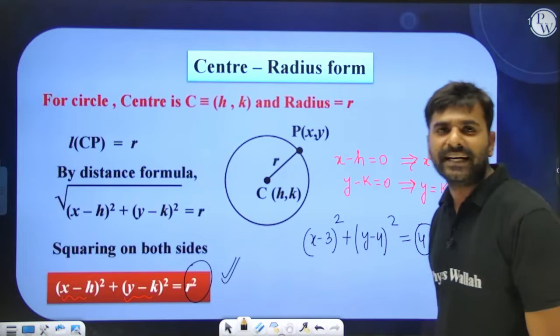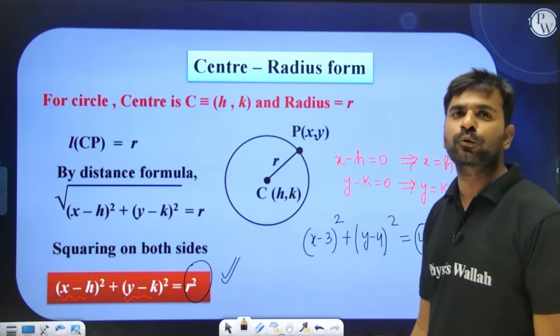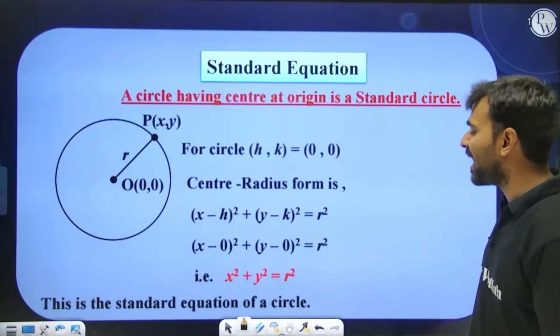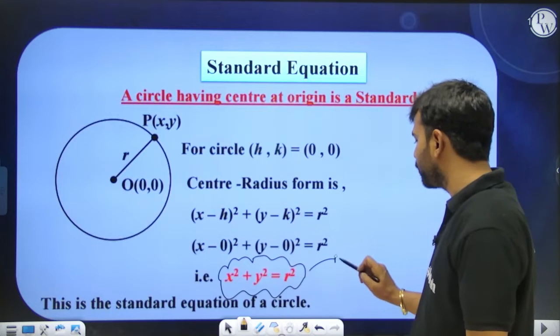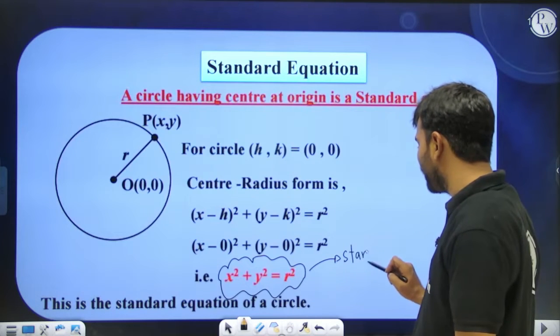Now if the center of the circle is 0, 0, we call those circles standard circles. So the equation of a standard circle is going to look like this. Yes or no everyone, do let me know.